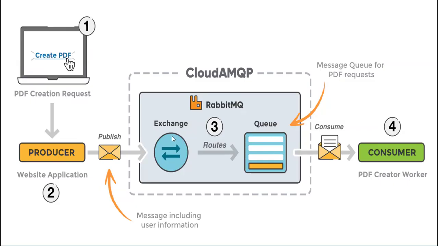Let me explain what an exchange is. This is called publishing and subscribing. The exchange acts as an intermediary between the producer and the queue. Instead of sending a message directly to the queue, a producer sends the message to the exchange, and the exchange then sends it to one queue or more than one queue.